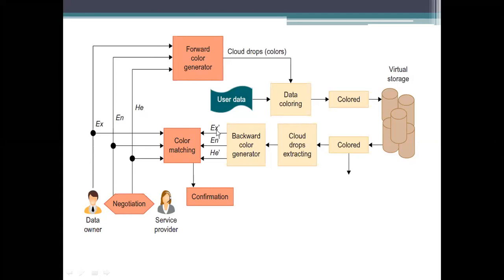Why has it been changed? Ex dash, En dash, He dash. We are changing the values here. The entropy value and expected value have been changed here by the background color generator. If any change has been applied, the new value has to be stored in Ex dash or En dash. Only when we get confirmation from the service provider or from others do we need to go forward from this one.